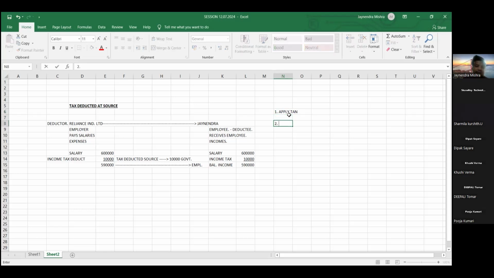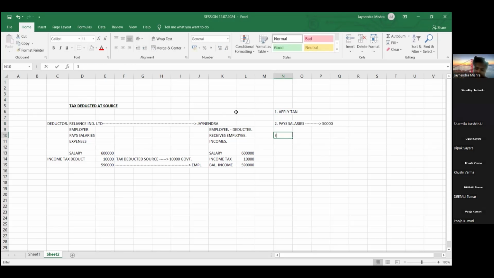Then, after getting a TAN number, every month, whenever the employer pays the salary, like friends, here, how much salary were we paying? 6 lakhs, that is 50,000 per month.